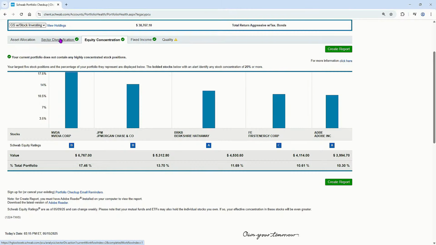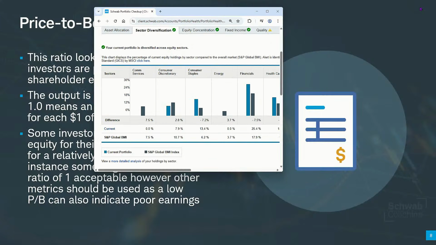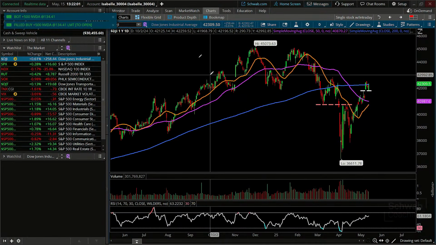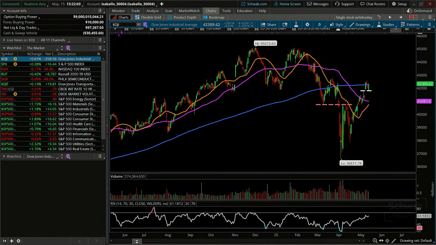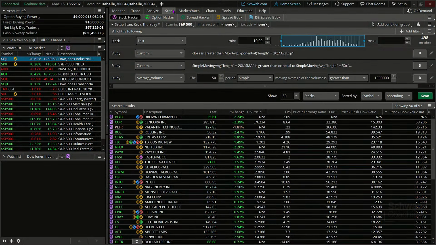So let's use this sector diversification to move over to Thinkorswim, and let's see if we can't find some stocks that'll suit our purpose here today. So we're going to bring up Thinkorswim, and I've got the scan tool available, ready to go. What I've got here, everybody, is a fairly basic scan.